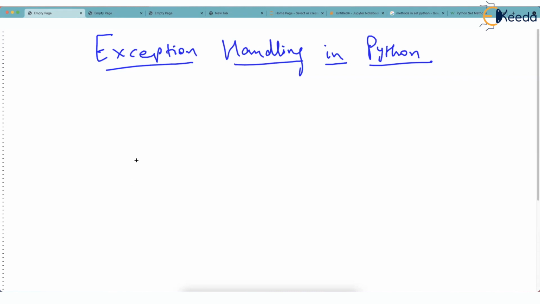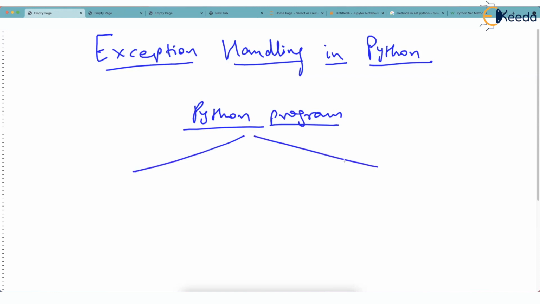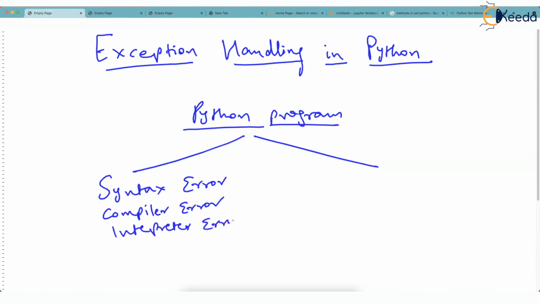Let's start. When you have some Python program, there can be two types of errors that can occur in the Python program. The first type of error is called syntax error, or compiler error, or interpreter error, whatever you call it. But syntax error is better.